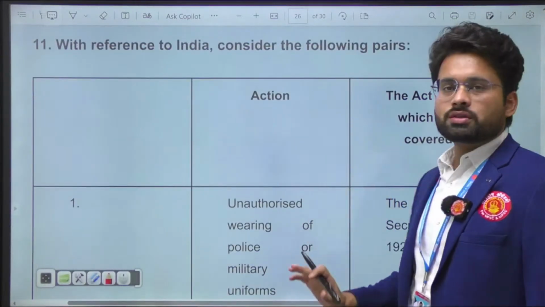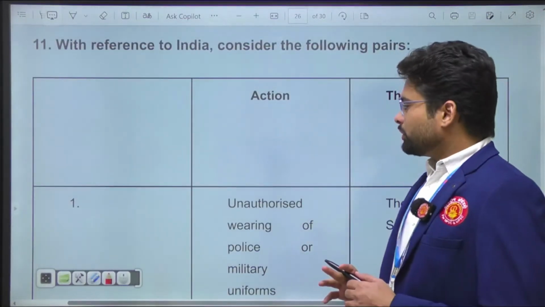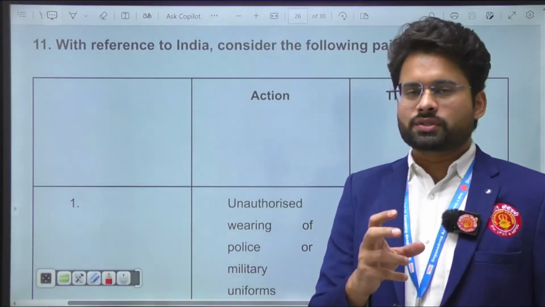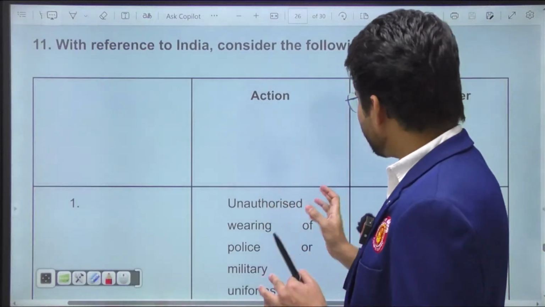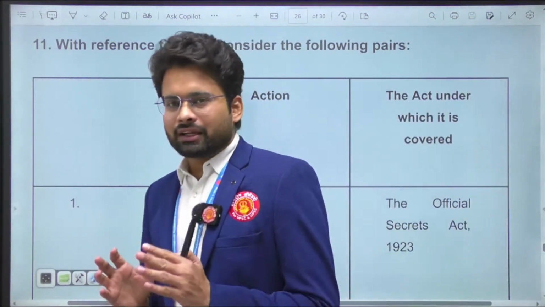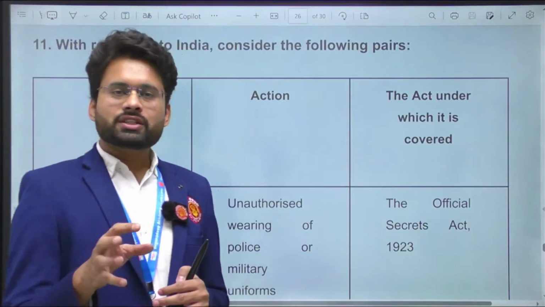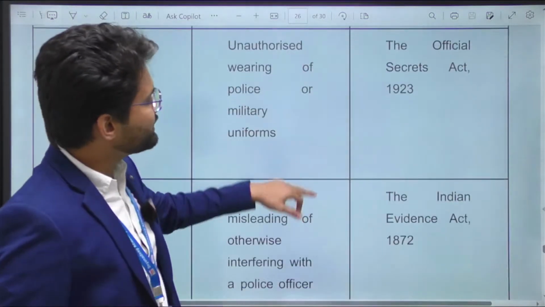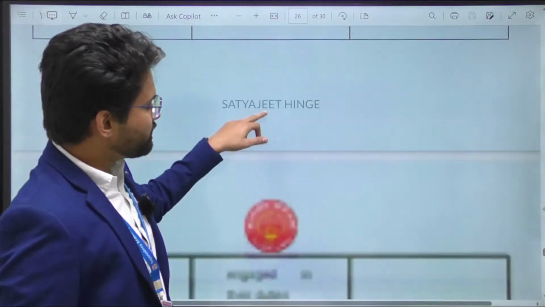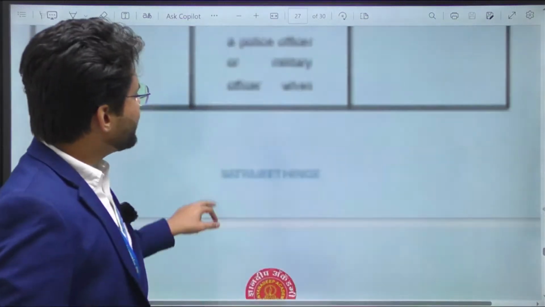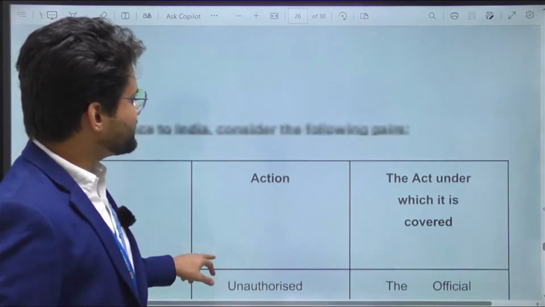Question number 11 was a very surprising question, because it dealt with the details of particular laws. An important lesson from this question is that henceforth we have to prepare some laws in detail also. They mentioned the Official Secrets Act, the Indian Evidence Act, right? And thirdly, the Arms Act. They have asked to match the pairs, that is, which provisions are in the particular act.